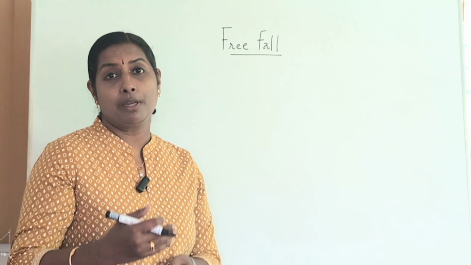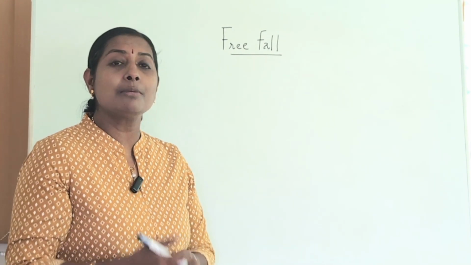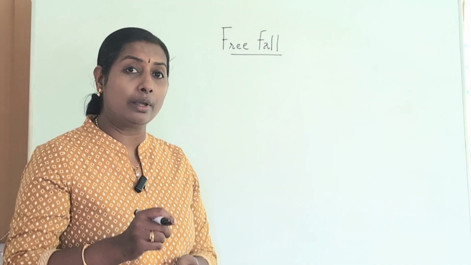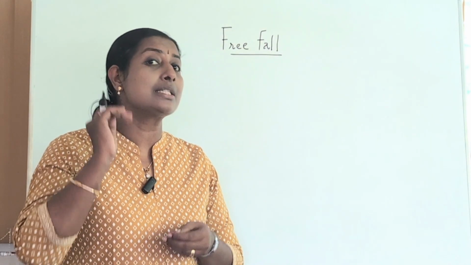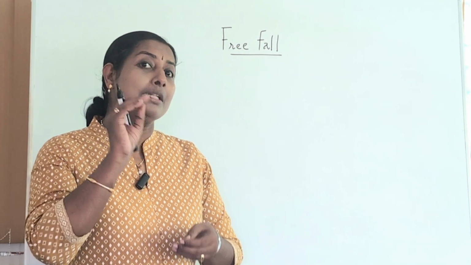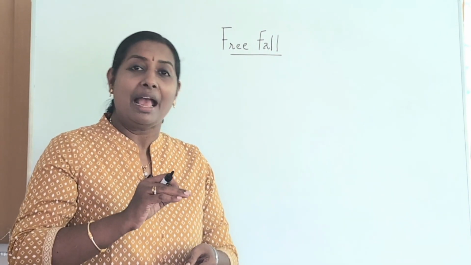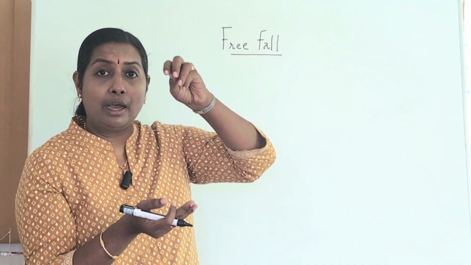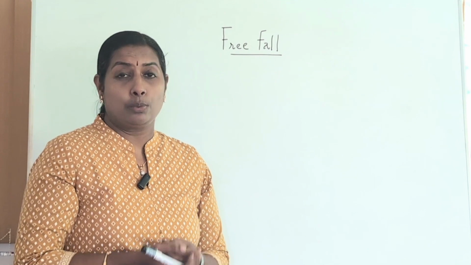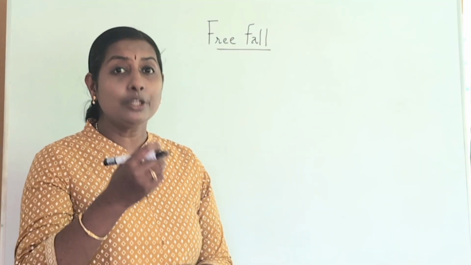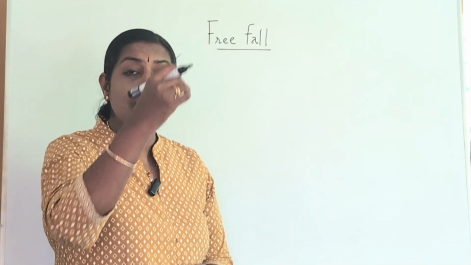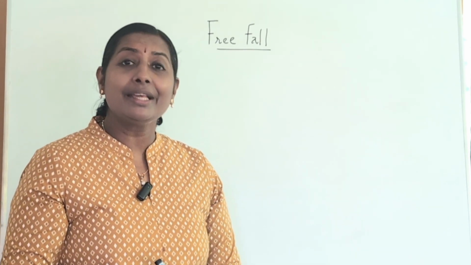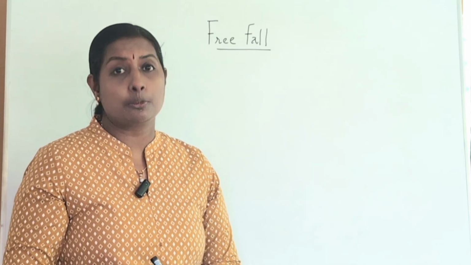And this experiment was again improvised by Newton, where Newton used a feather and a coin inside an evacuated cylinder. So he put this feather and coin inside the cylinder, evacuated it, and just turned it upside down. To his astonishment, it was seen that the feather and the coin reached the other end of the cylinder almost simultaneously. What is the difference between the two experiments, children?